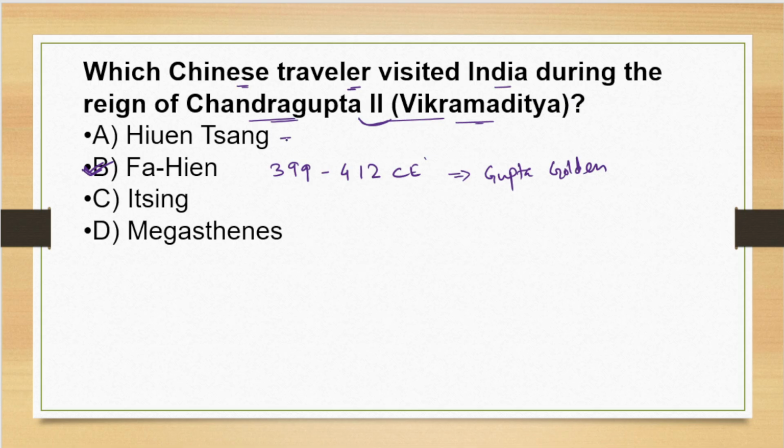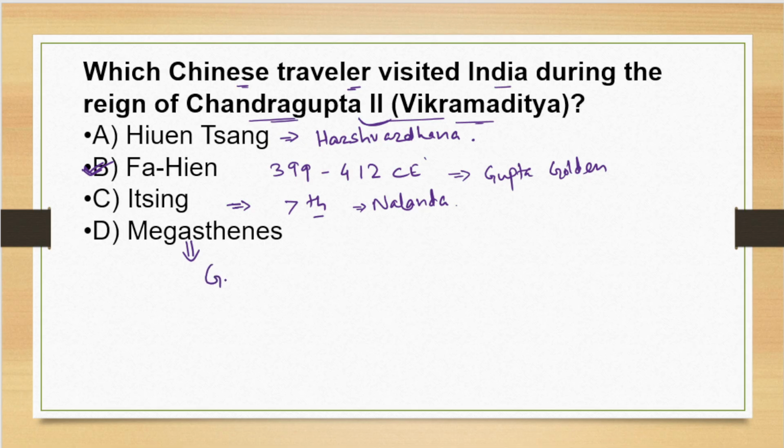Now Hiuen Tsang visited India during the reign of Harshavardhana. And Yijing came to India in the 7th century, right? It is the 7th century, very important, after the Gupta and Harsha period, and primarily to study at Nalanda University. Yijing came to study at Nalanda University, right?